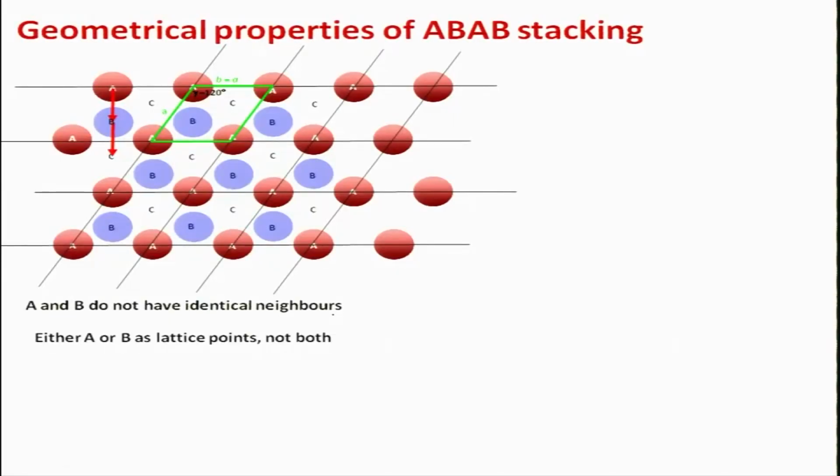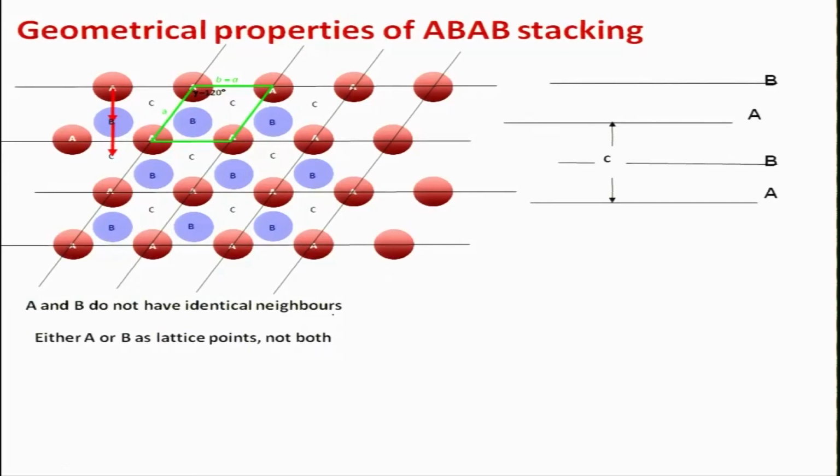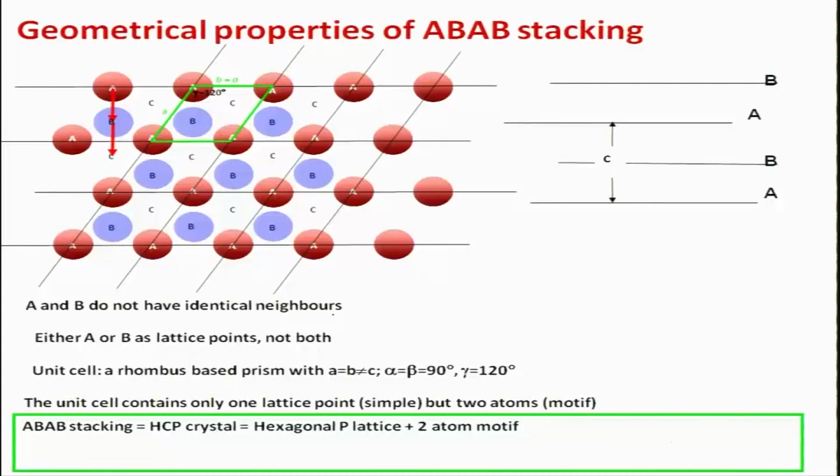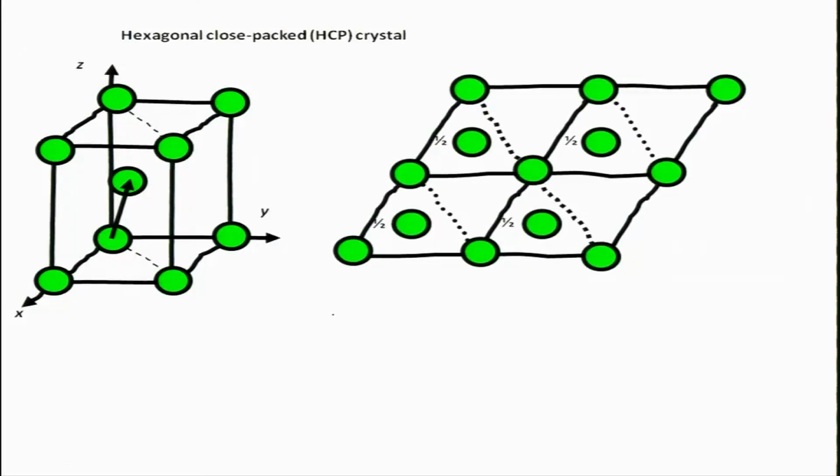So that is why, A and B do not have identical neighbors, as either A or B as lattice points, but not both. So that is why you need a unit cell that contains only one lattice point, but two atoms. Okay, you do not consider both of them as different lattice points. So this is the hexagonal close packed structure.